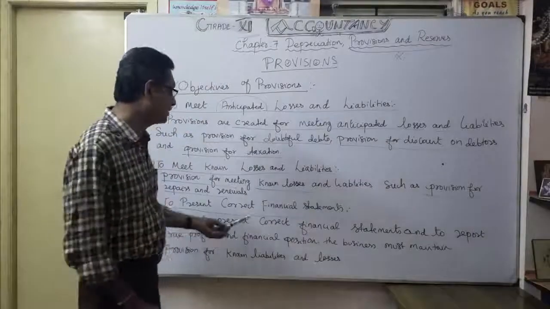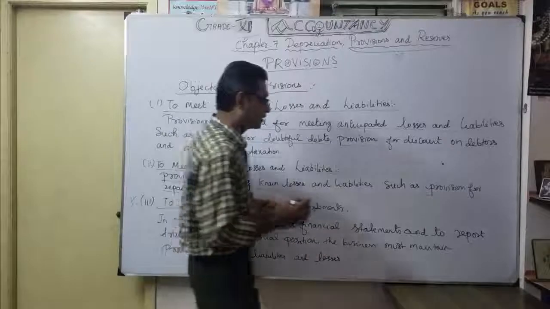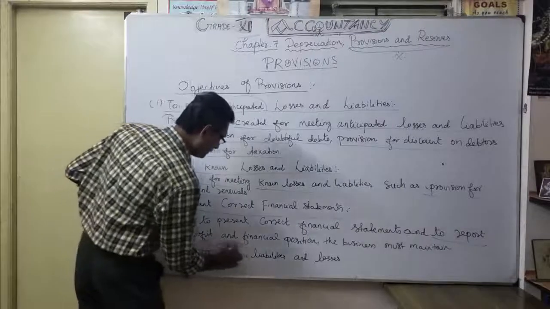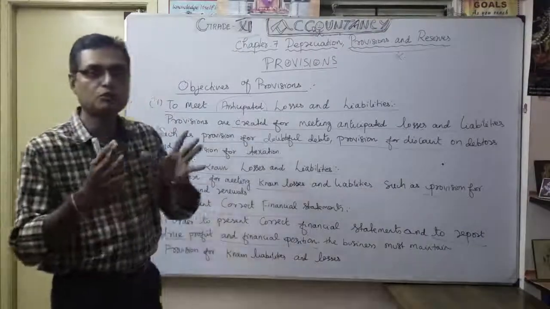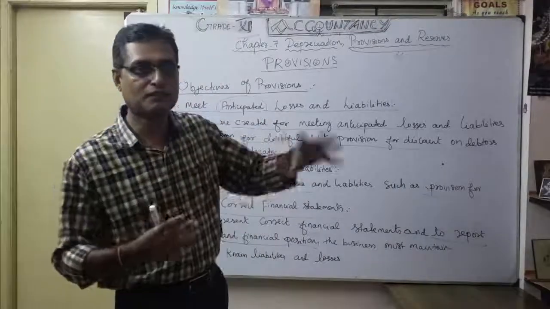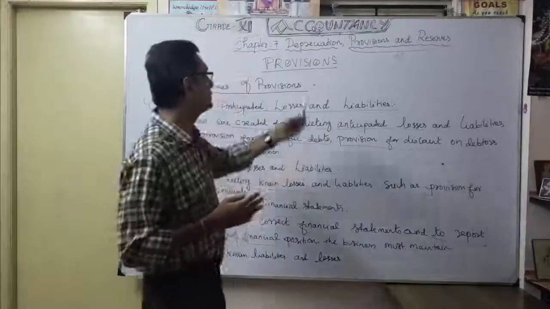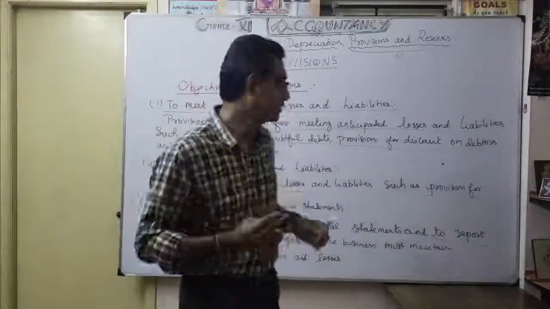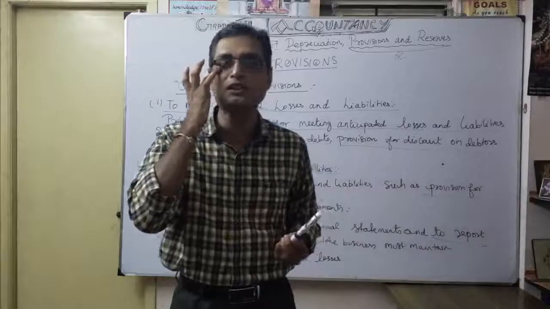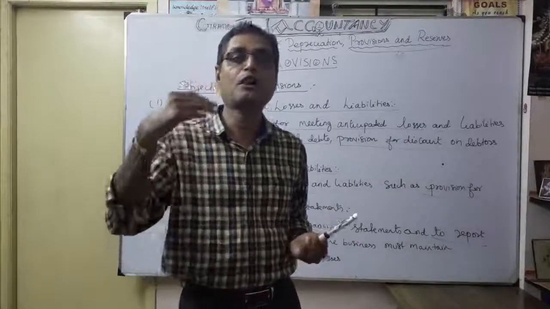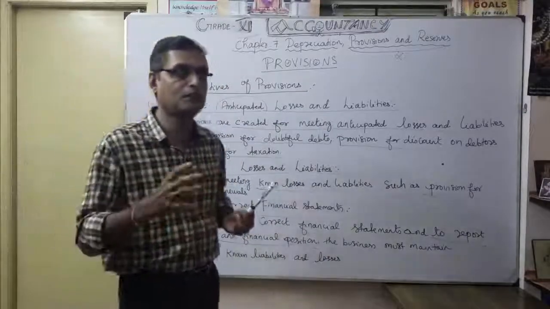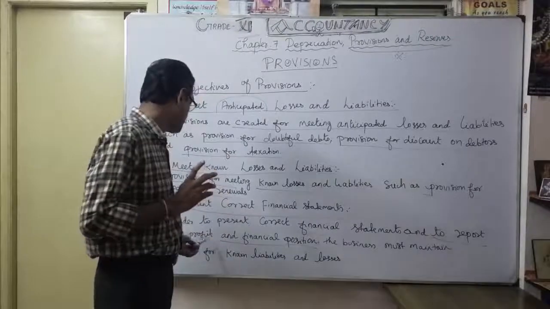So in order to present correct financial statements, to report what? The true profit and financial position. Here you want to give the financial position, our balance sheet, correct? What is financial position? What is our asset? What is our liability? Suppose you are not providing depreciation, the asset value is wrong. If you are not providing provision for discount on debtors and provision for doubtful debts, the debtor value is wrong, correct? In the financial position you are showing the wrong value of the debtors, wrong value of the assets. Now we will see how it will appear on the balance sheet. Understood? That's what true profit and financial position means.